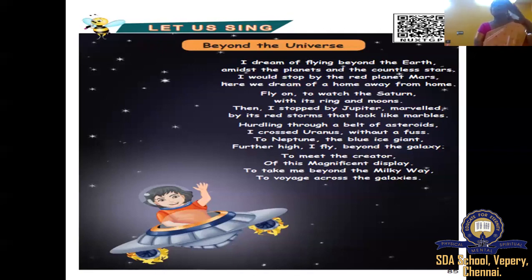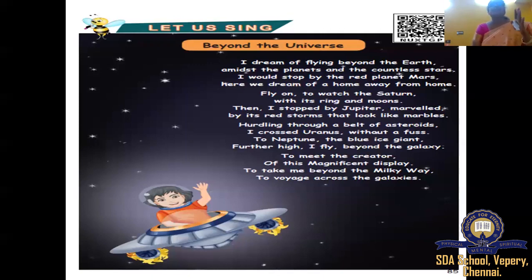Then the first 4 lines, you understand, children? Once more I'll tell you the first 4 lines. The poet is dreaming about flying beyond the earth. The poet says that he wants to fly amidst or between the planets and countless stars, not in an empty space. After flying beyond the earth, he wants to land on a planet in our solar system, the red planet, known as Mars.